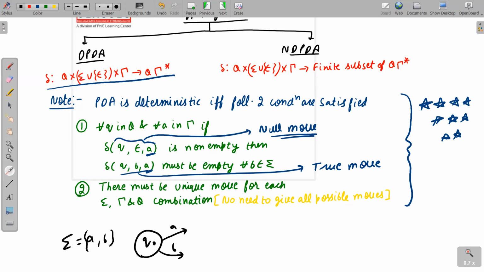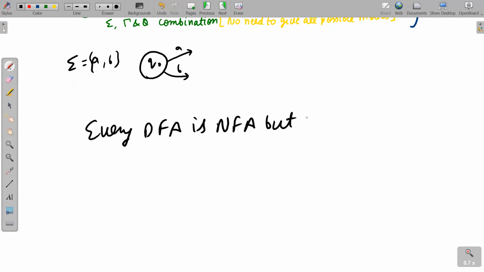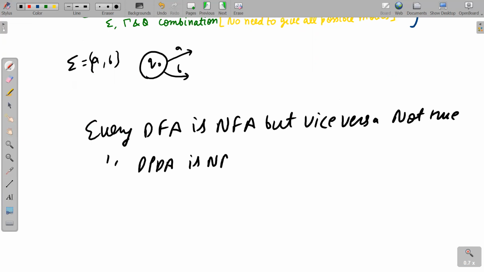In chapter 1 I have already told you that every DFA is NFA, but vice versa not true. Here also I will say every DPDA is NDPDA, but vice versa not true.